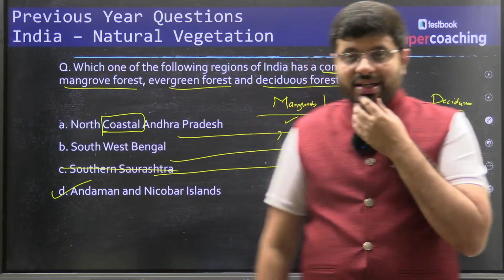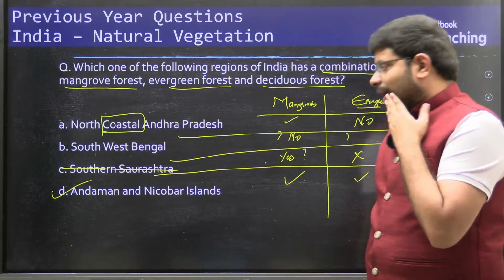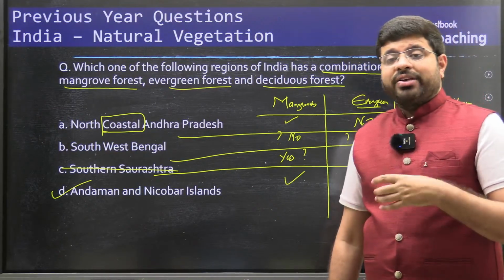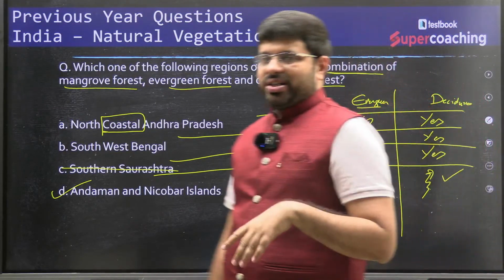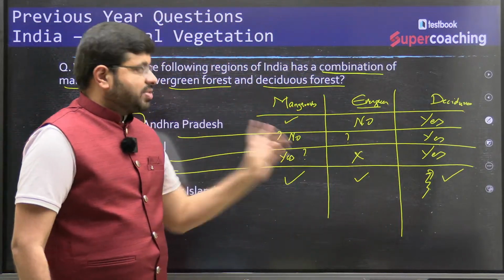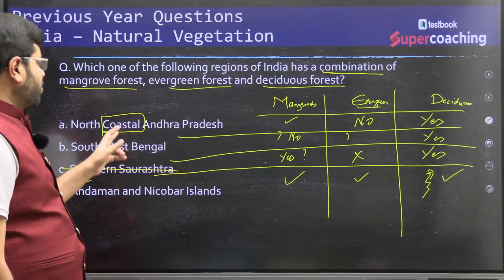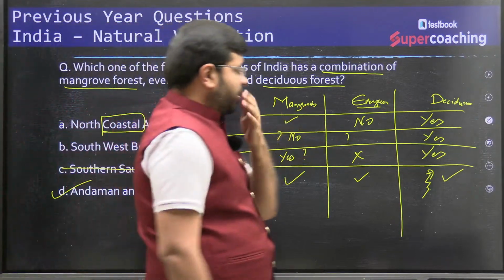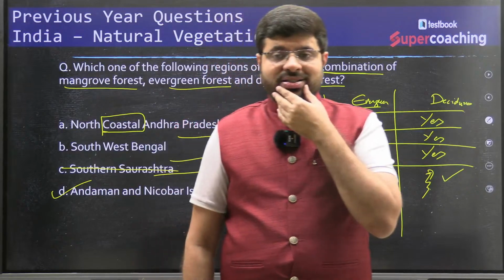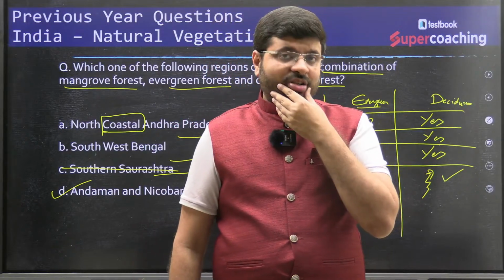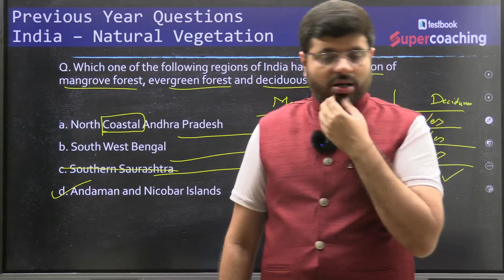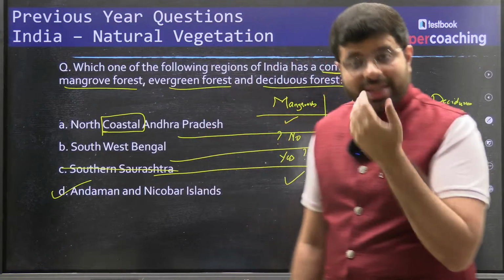I would definitely not expect you to get the answer right with authority, with confidence, because many of you might be having confusion with respect to the deciduous variety, or confusion with north coastal Andhra Pradesh having evergreen. For example, some people say that along the Eastern Ghats, because there is some decent amount of vegetation which can be seen, there is a possibility that evergreen trees can be there. Unfortunately, that is not the case.